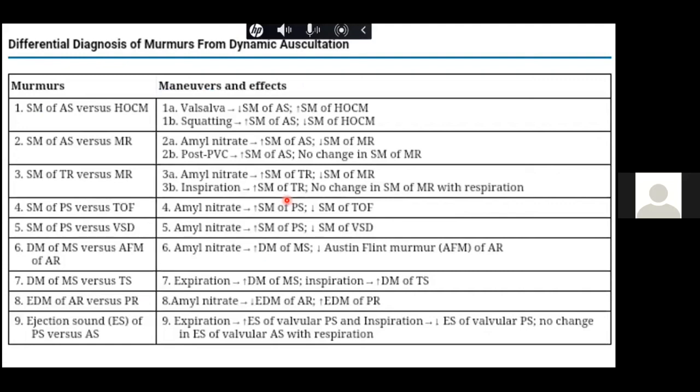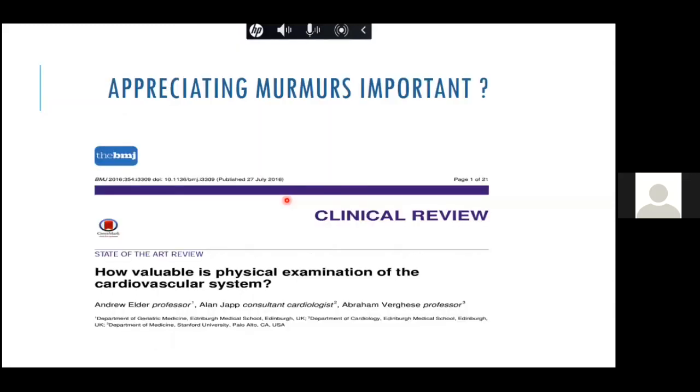How do you distinguish AS from MR? There is a beat-to-beat variation in AS, but not in the mitral regurgitation murmur. Amyl nitrate decreases the MR murmur, and it increases the AS murmur because the gradient increases. Also, hand grip increases the MR, whereas hand grip, because of the decreased gradient, decreases the AS murmur. TR and MR: we know inspiration increases the TR, inspiration decreases the MR, but expiration doesn't have much value in an MR murmur. So there are various other differences.